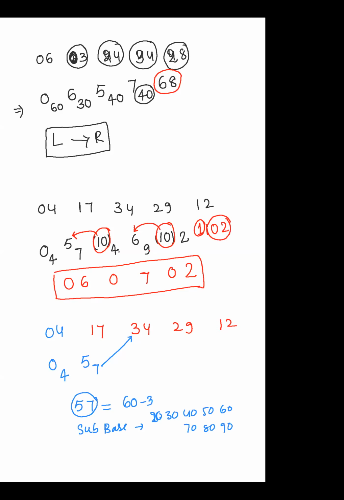So if you round it up, it becomes how much? 60. So how much is it less? 3 less. So instead of writing 57, observe carefully, I am writing 6 here, and this minus 3 is carried over as 30. Is it clear to everyone or not?